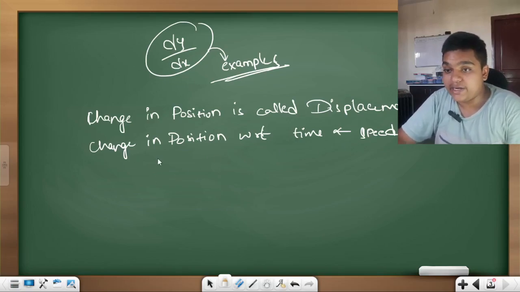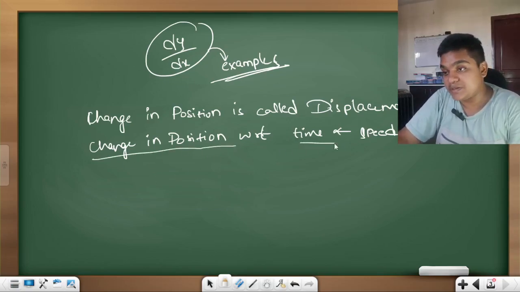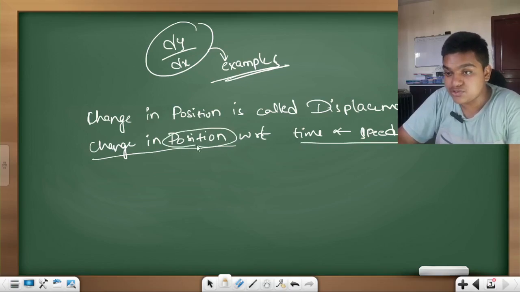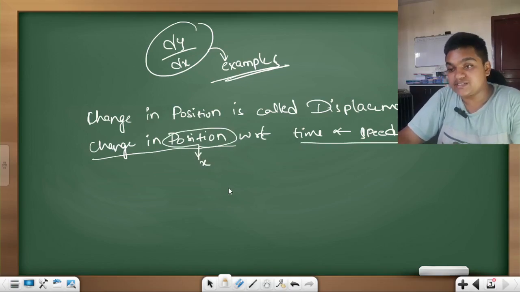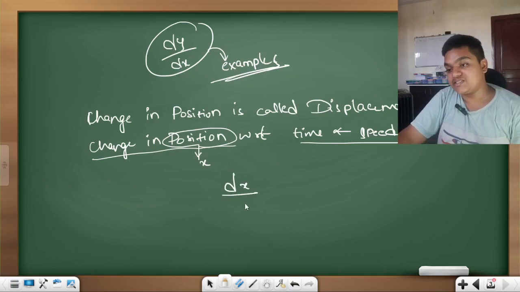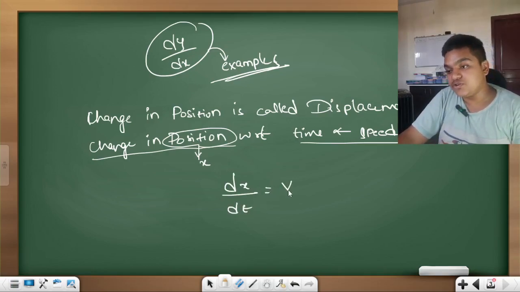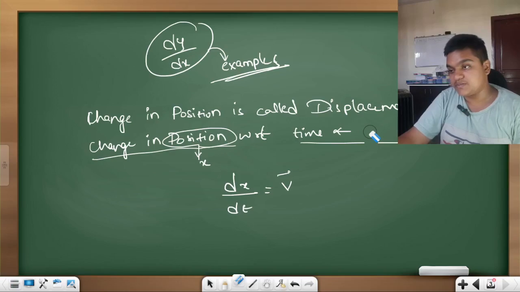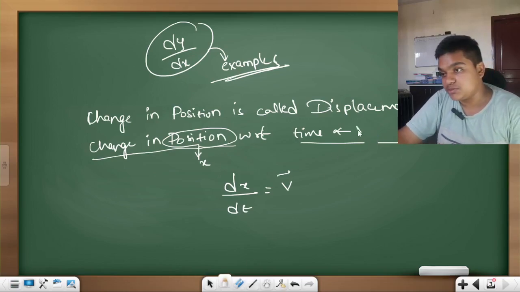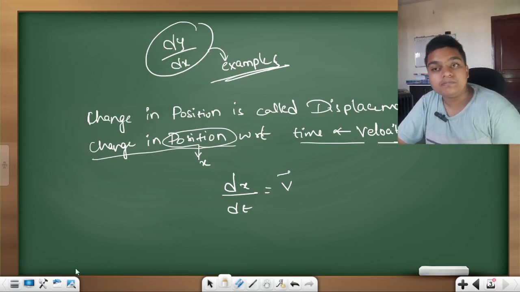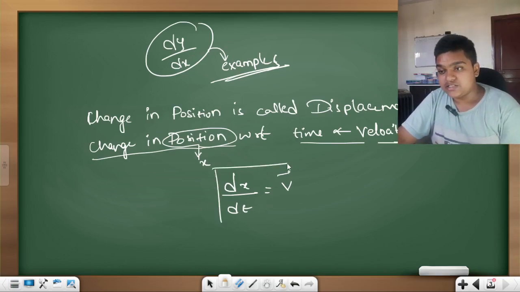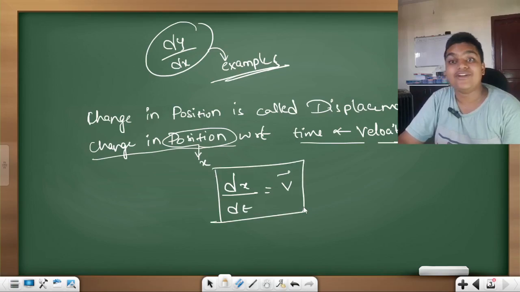So what can I write? Change in position with respect to time, suppose position is denoted by x, then I can write dx by dt, and this dx by dt gives you v, velocity or speed. Okay, it is not speed, sorry. We are treating change in position as displacement, so we have to use velocity. Yes, dx by dt is velocity.